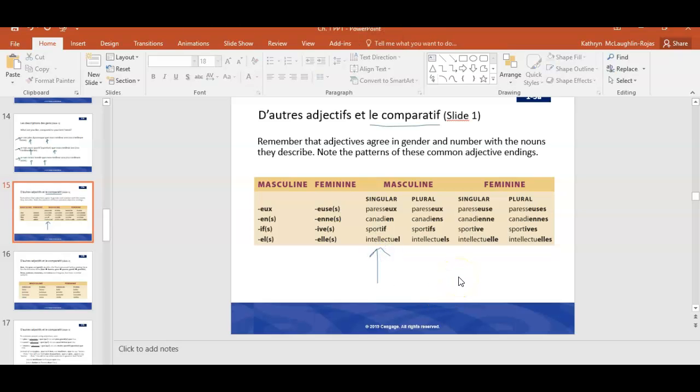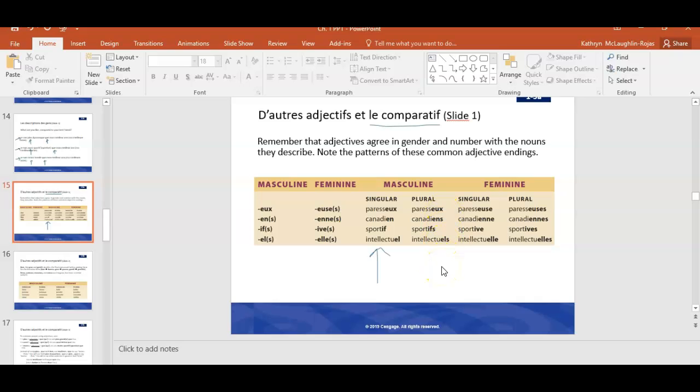Okay, so this is sort of the simplest form that we'll begin with, and from there we make changes. So one is paresseux, which just means lazy. Canadien, Canadian. Sportif, sporty or athletic. Intellectuel, intellectual. And so we just make changes to that base form adjective depending on who or what we are describing. So if we're talking about maybe more than one male or a group of mixed males and females, we would use the plural masculine form.